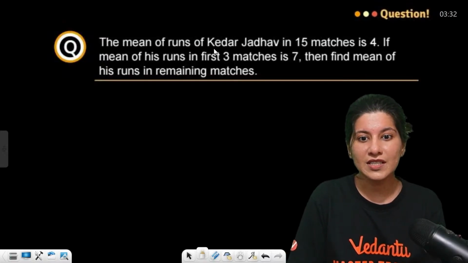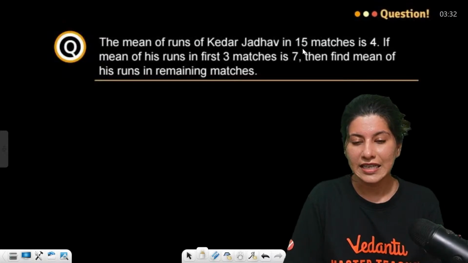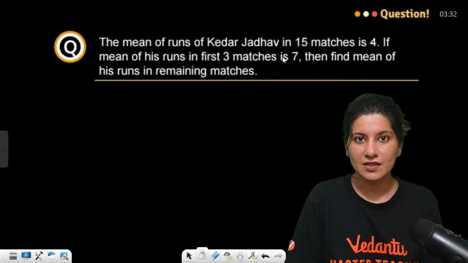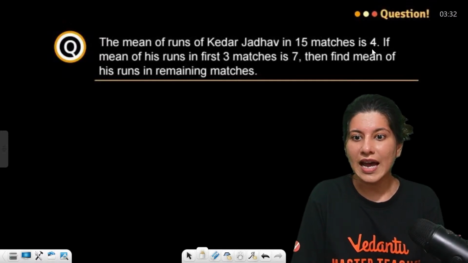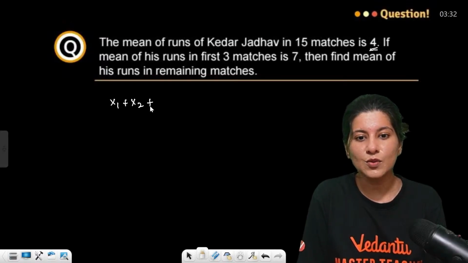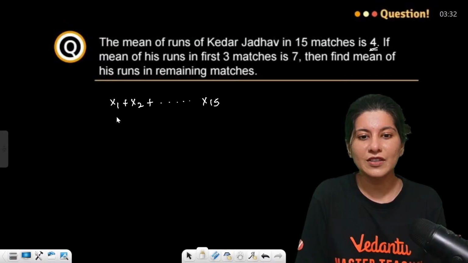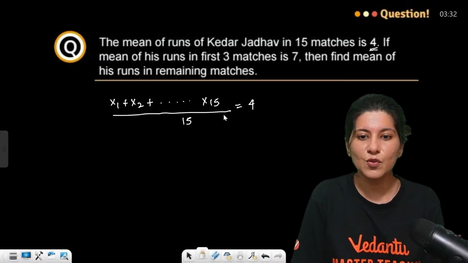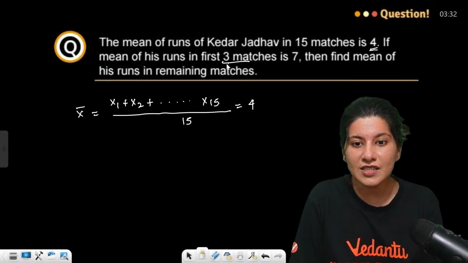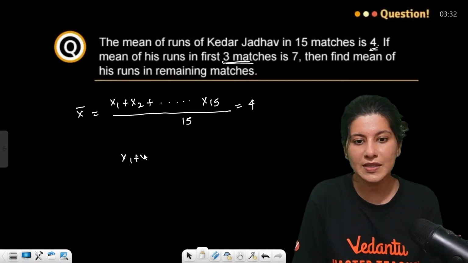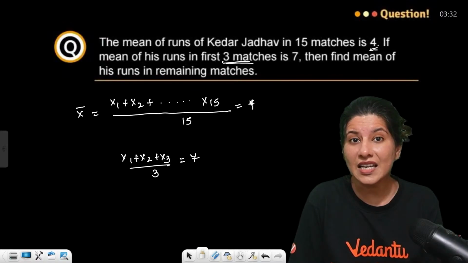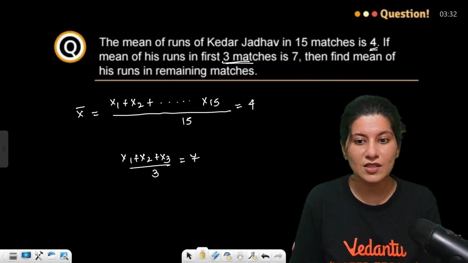The mean of runs of Kedar Jadhav in 15 matches is 4. He played 15 matches, so basically x1 plus x2 and all the way up to x15 upon 15 is equal to 4. That is what they are giving. If the mean of his runs in the first 3 matches is 7, that means (x1 plus x2 plus x3) by 3 is 7. Then the mean of the remaining matches is what they are looking for.